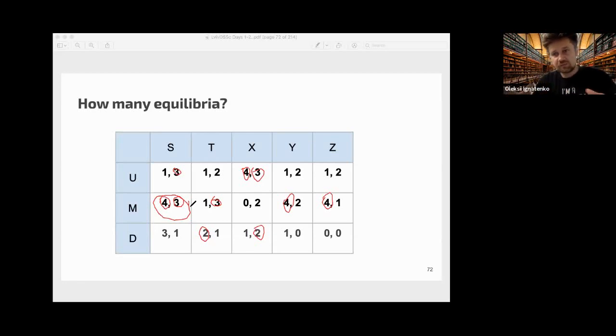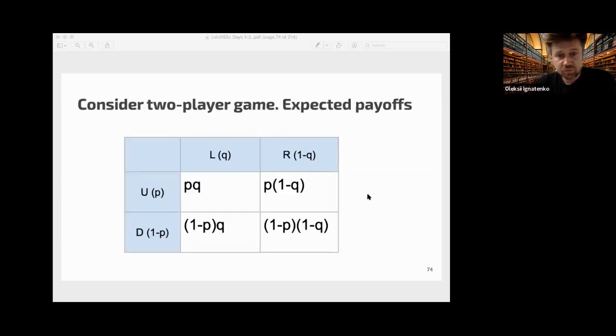If you have a bigger matrix than 2 by 2 or 2 by 3, the number of equilibria can increase greatly. That's why big problems are especially difficult to solve theoretically, so we use some heuristic algorithms to calculate.